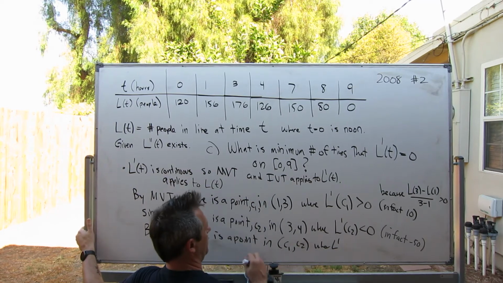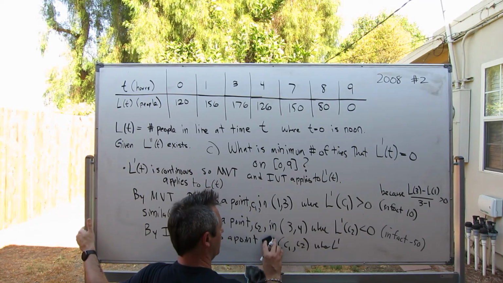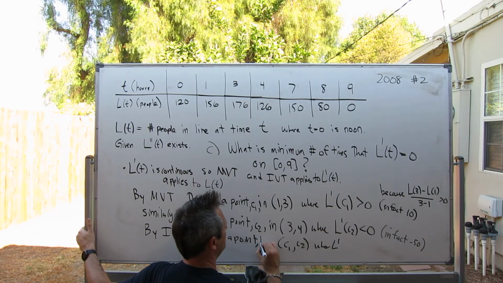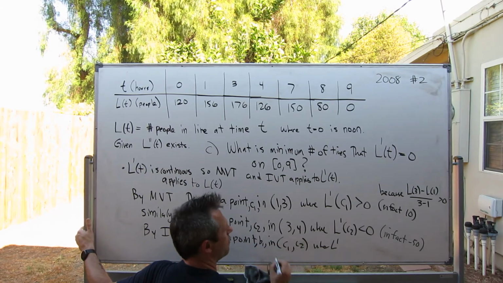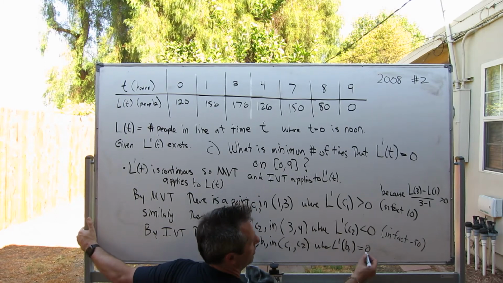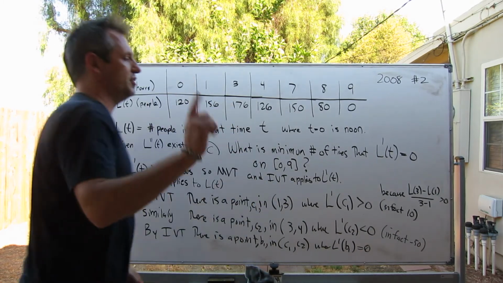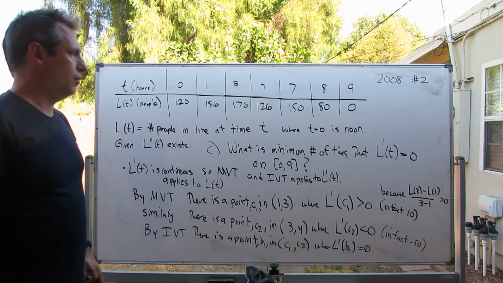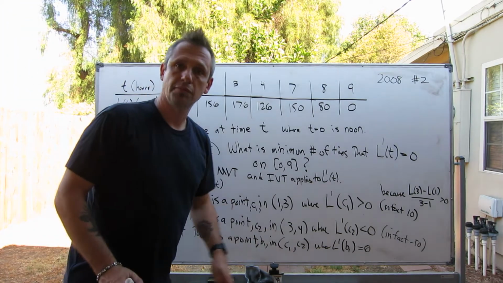We can even give this point a name. Let's call it point B1, where L prime of B1 equals 0 by the intermediate value theorem. So I just found one zero of L prime.